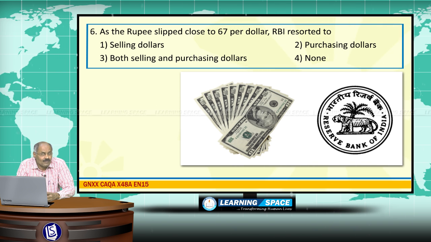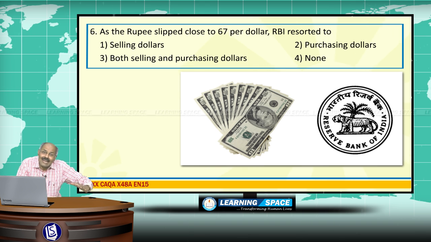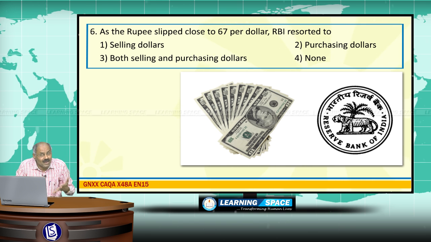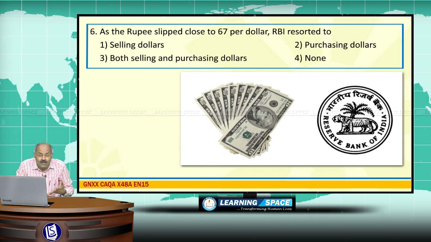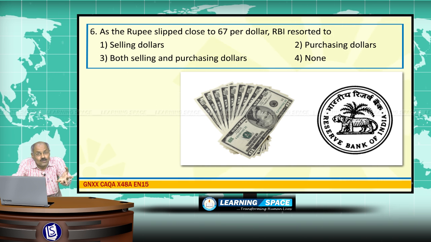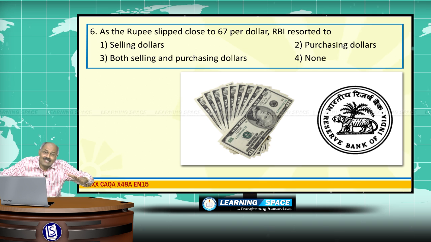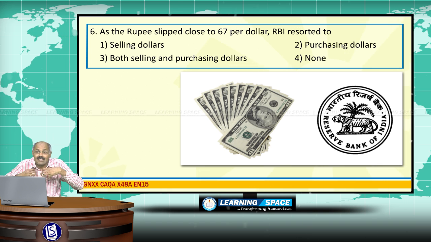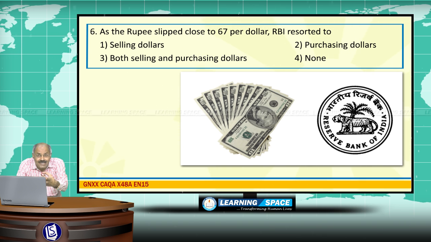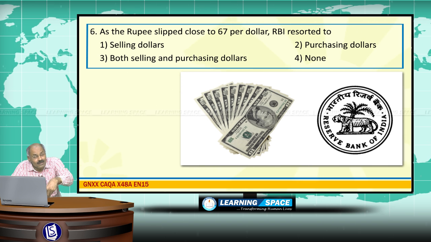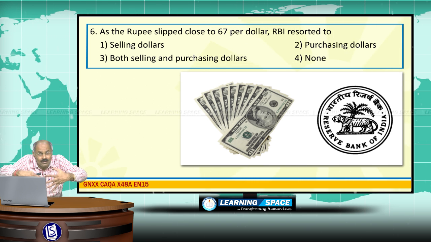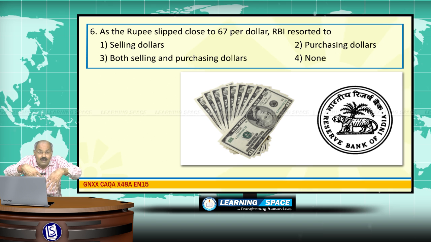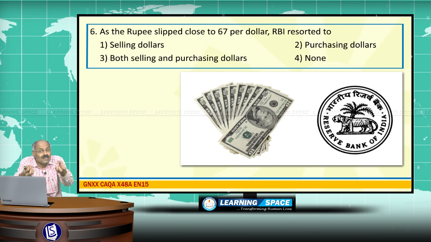What is this mechanism? So as to prevent further slide of rupee, when there is a requirement of dollars in the market, what RBI will do? RBI will sell dollars so as to further prevent sliding down of rupee. So RBI will resort to selling dollars when there is a crisis for rupee, and at the same time when there are excess capital flows, when lot of dollars are flowing into the country, then what RBI will do? RBI will resort to purchasing the dollars.